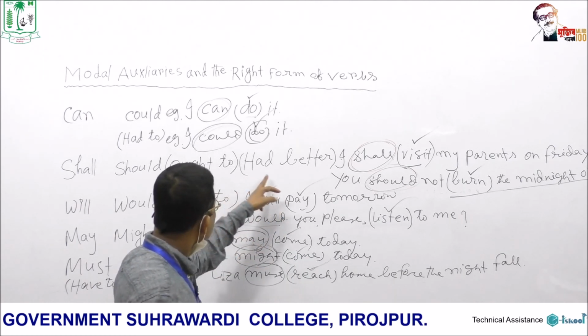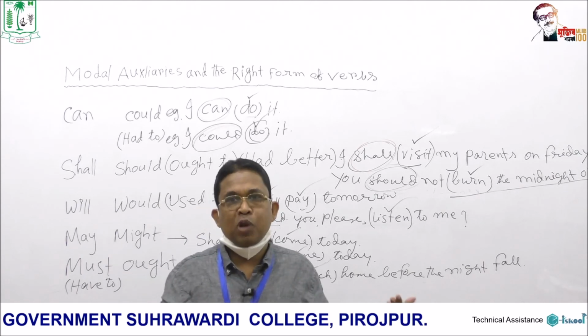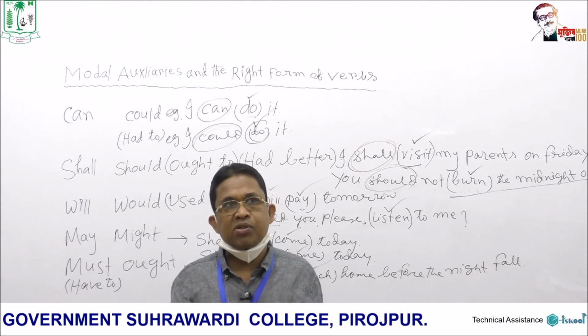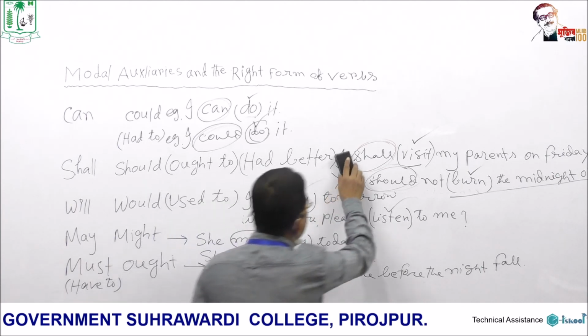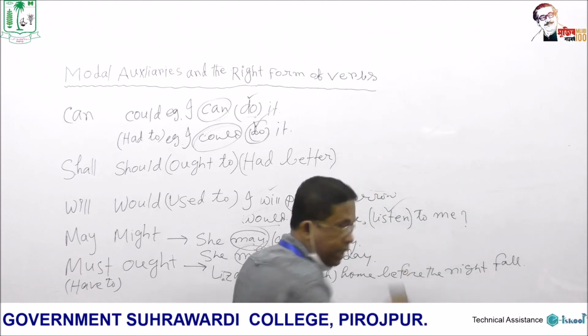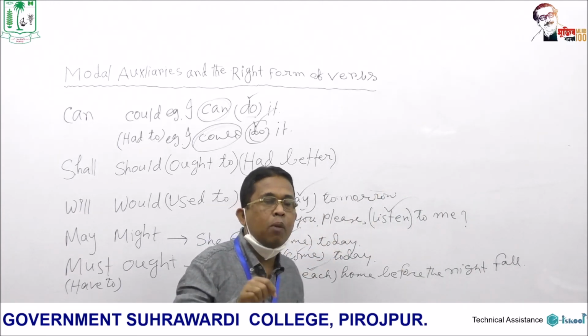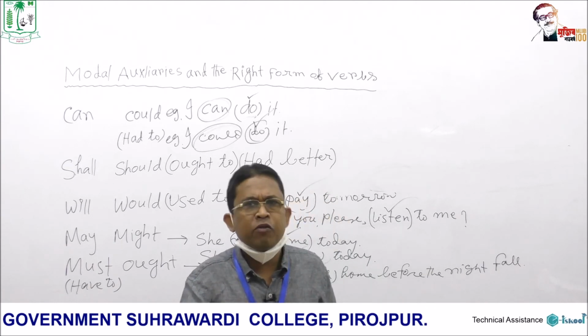And then had better. You had better stay with us tonight. Let me write down this sentence. Had better is of course used in informal English or in informal contexts.